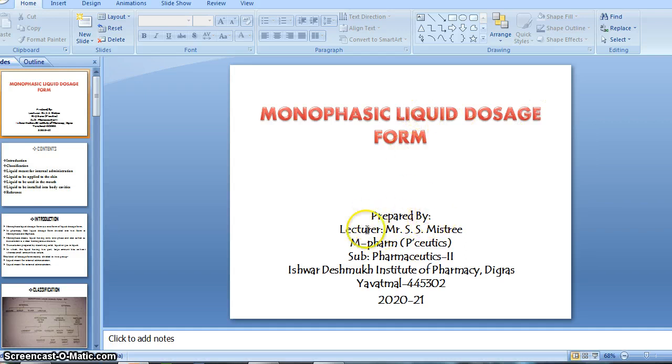So that is prepared by Lecturer S.S. Mistry, from the Pharmaceutics subject, right? Shuradev Institute of Pharmacy, Digras, Yavatmal. Okay.